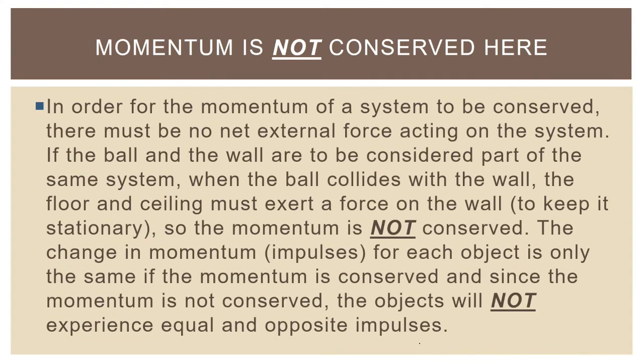In order for the momentum of a system to be conserved, there must be no net external force acting on the system. If the ball and the wall are to be considered part of the same system, when the ball collides with the wall, the floor and ceiling must exert a force on the wall to keep it stationary, because the idea of a wall is for it to not move, right? So the momentum is not conserved here. The change in momentum, impulse, for each object is only the same if the momentum is conserved.